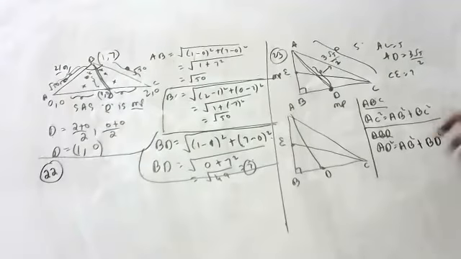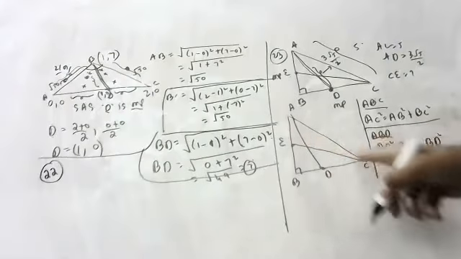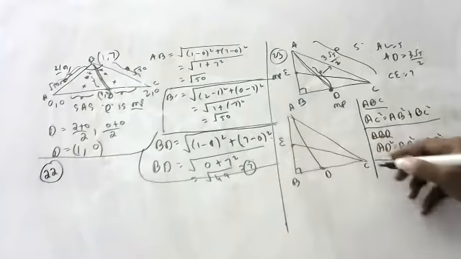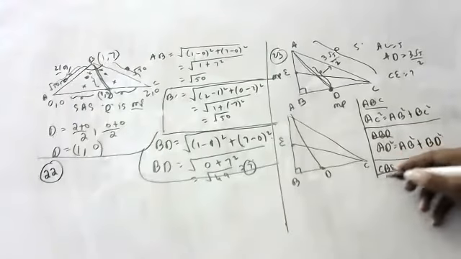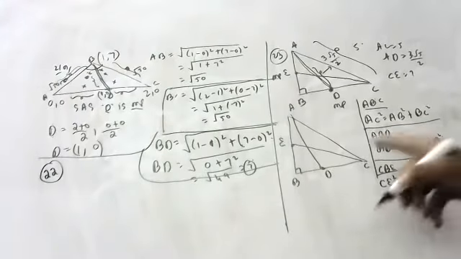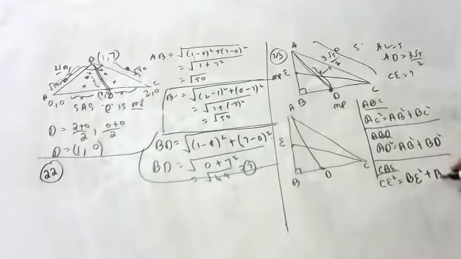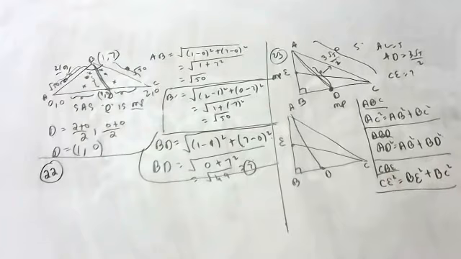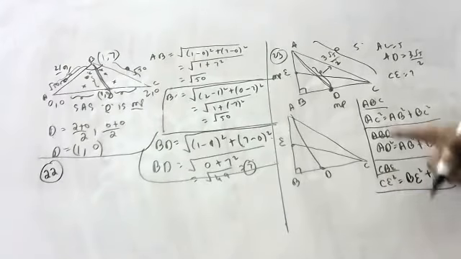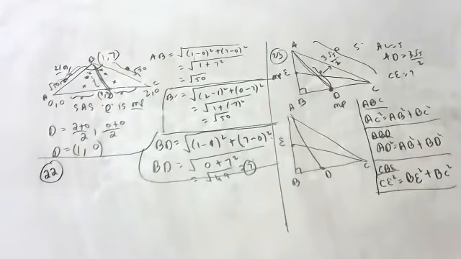Can anyone tell the Pythagoras theorem for CBE? CE square is equal to BE square plus BC square. So children, I want an equation which has only AC, AD and CE to find out CE. I will do a very, very easy sum, children. No need to panic.